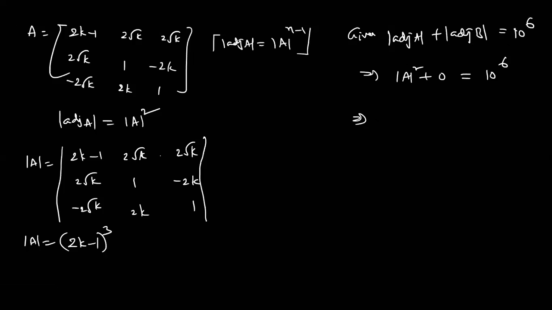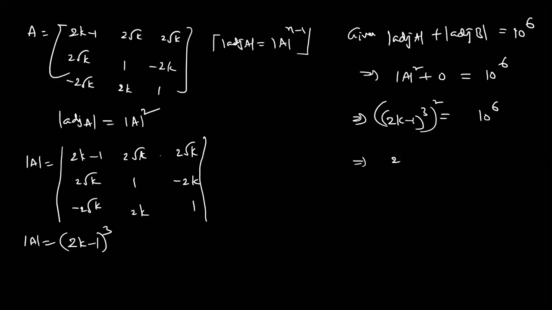So the determinant of A, that is 2k minus 1 whole cube, whole square is equal to 10 power 6. How much is coming? Is it 2k minus 1 or 2k plus 1?